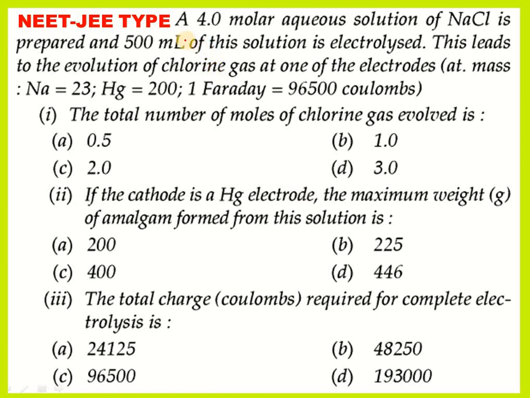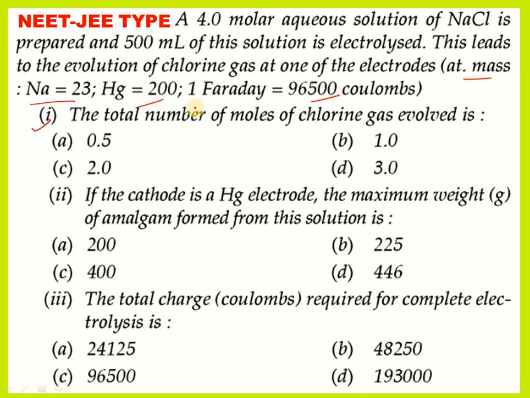Next question you see: a 4.0 molar aqueous solution of NaCl is prepared and 500 ml of the solution is electrolyzed. This leads to the evolution of chlorine gas at one of the electrodes. The atomic mass of sodium is 23, mercury is 200, and 1 Faraday is 96,500, as given.